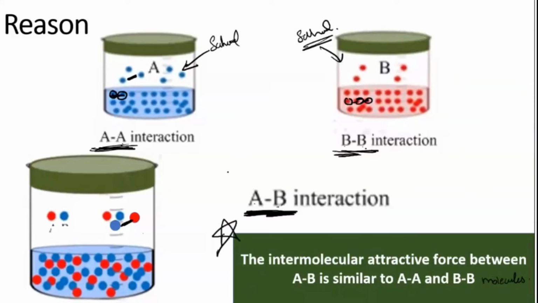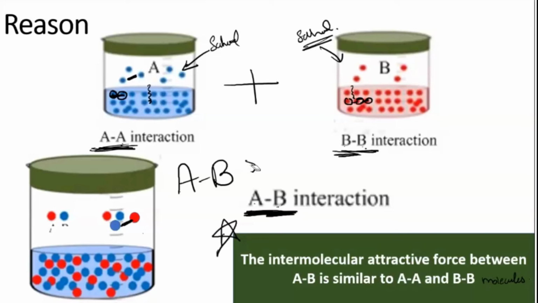Okay, so remember again, recall the points. First one, you have seen they should obey Raoult's law. If it is an ideal condition, they should obey Raoult's law. Second one, you have seen is enthalpy of mixing. When you mix these two liquids, A and B, to form AB, whatever energy they have absorbed to break the AA bond and BB bond, the same amount of energy will be released when AB is being formed. So enthalpy of mixing will be 0.